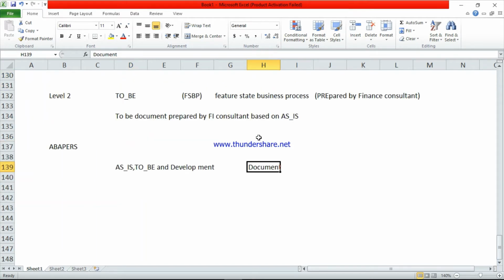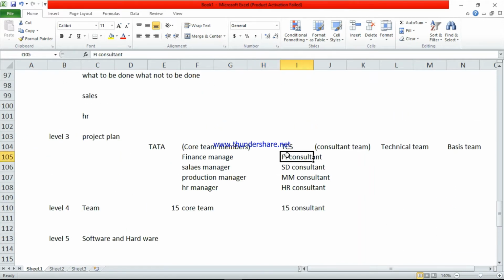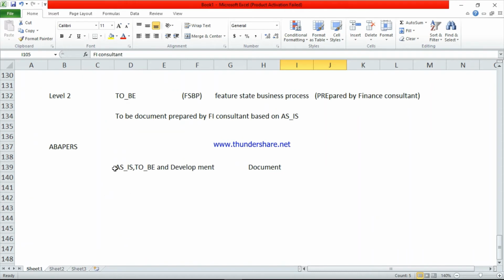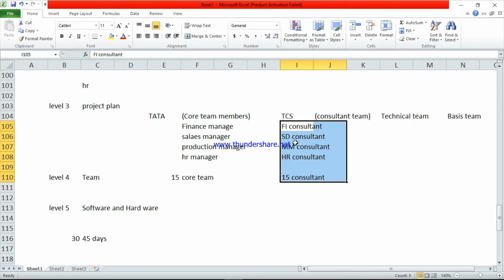So the FI consultant will give these documents to the core team members. Core team members are related to Tata Group.